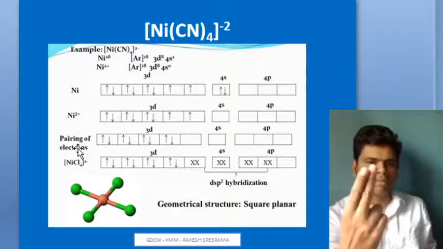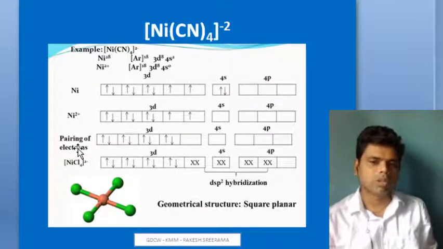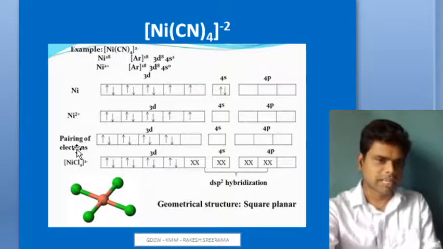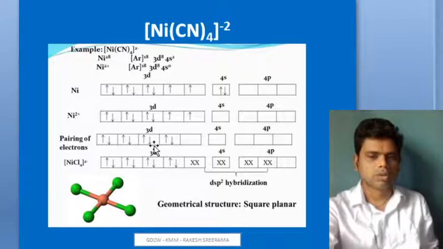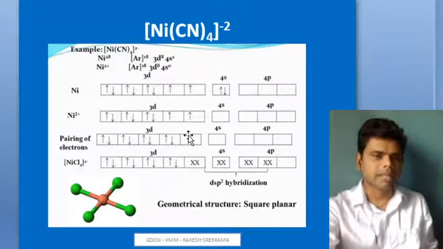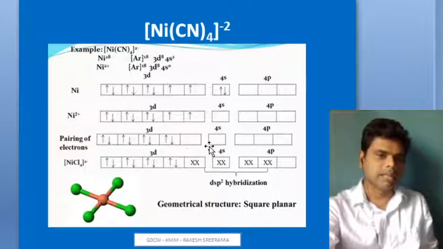Instead of single electrons, they will pair up, and this is happening because of the cyanide ligand. You can see pairing of electrons against Hund's rule. Now you have 4 pairs. The d8 configuration is having 4 pairs of electrons, and one of the d orbitals is empty here, and this d orbital along with 4s